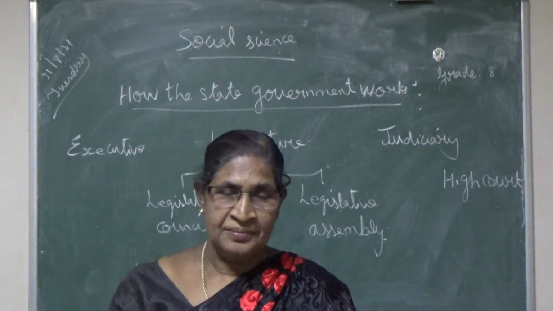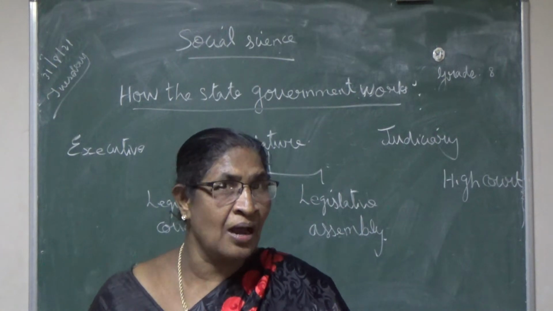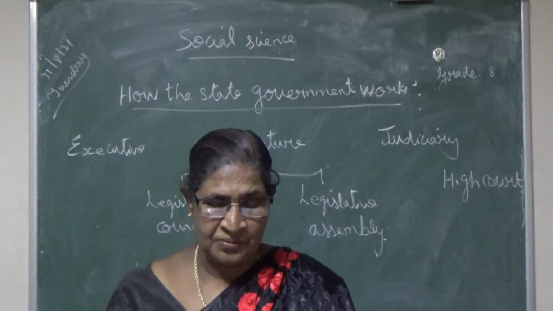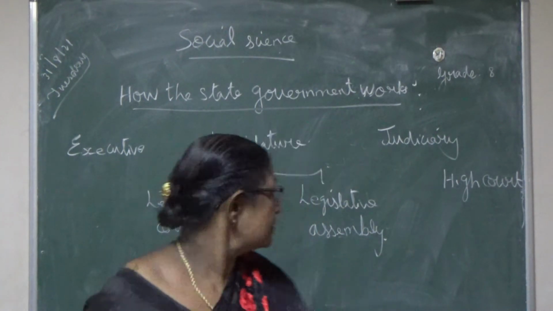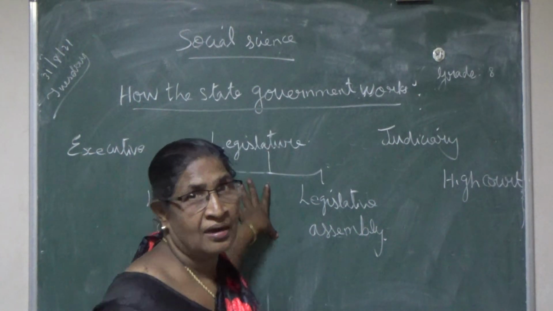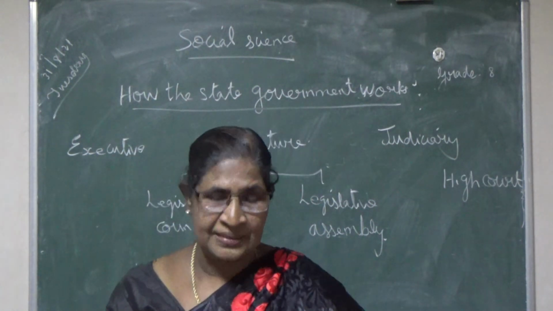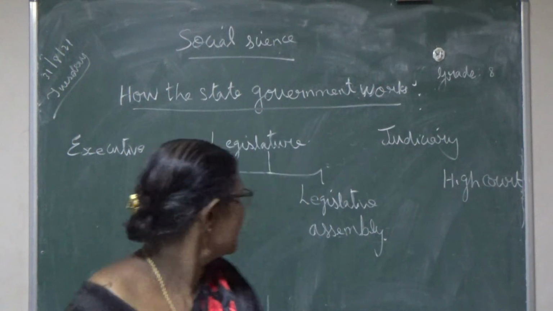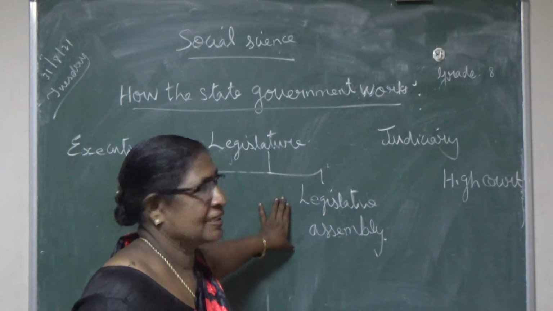Already I told you that is the central government. They have Parliament, Rajya Sabha and Lok Sabha, the upper house and the lower house. The members of the Rajya Sabha are elected by the MLAs of the state. Rajya Sabha means the upper house of Parliament, so don't think it is the state legislature. This is the state legislature. Already on the first day I explained that. That much only about the Legislative Assembly.